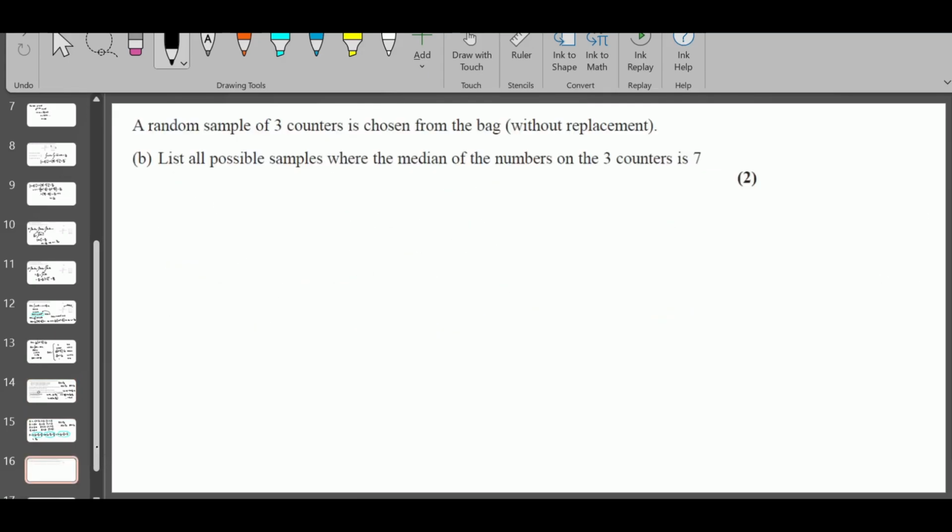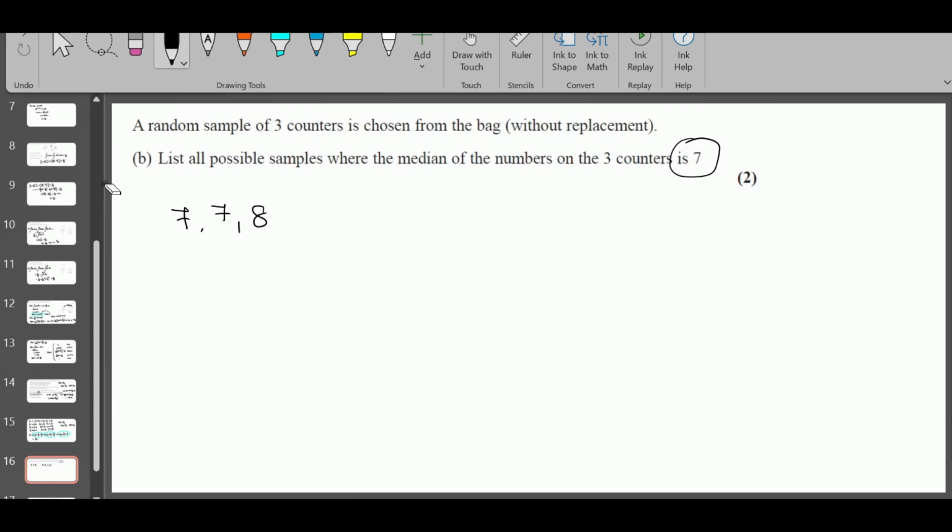A random sample of 3 counters is chosen from the bag, again without replacement. List all the possible samples where the median of the numbers is 7. Okay, the median is the middle number if you put them in ascending order: 7. If you want to have median as 7, you have to have 2 7s in it. If you take 7, 8, 9, the median is 8. You cannot take it. So you need to have 2 7s in it.